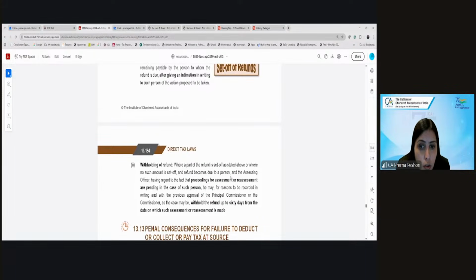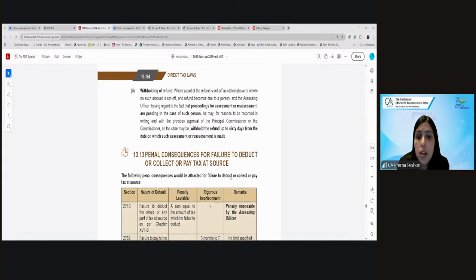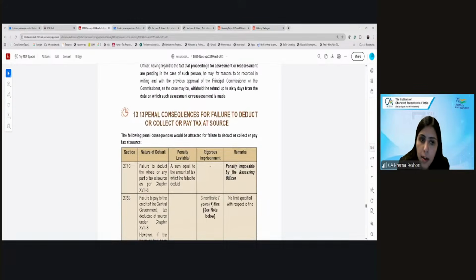or where the assessments are ongoing. Then they may withhold the refund up to 60 days from the date on which assessment is made. Okay?